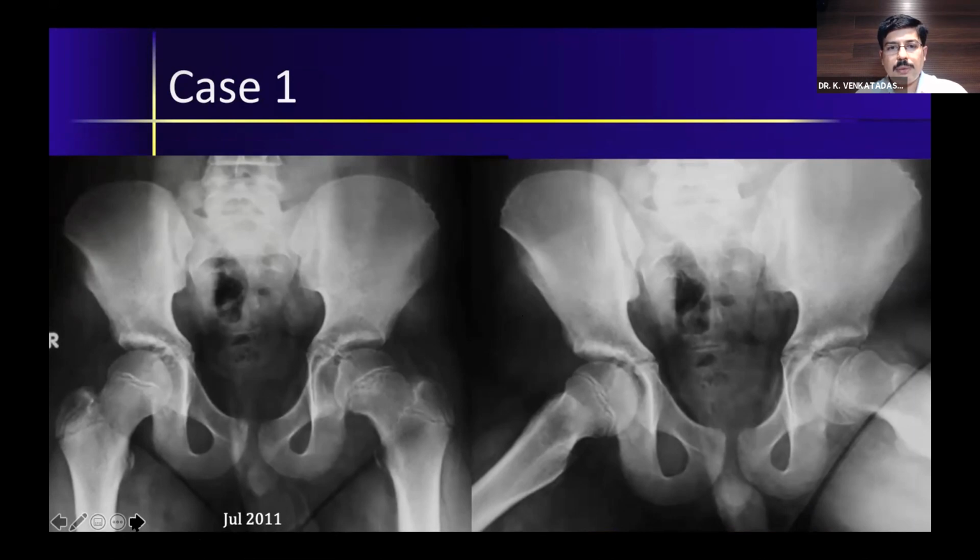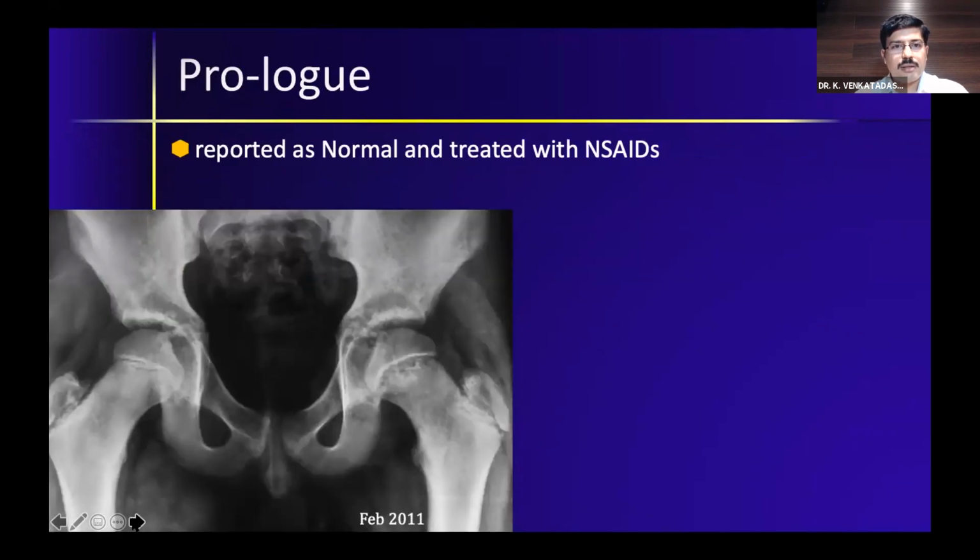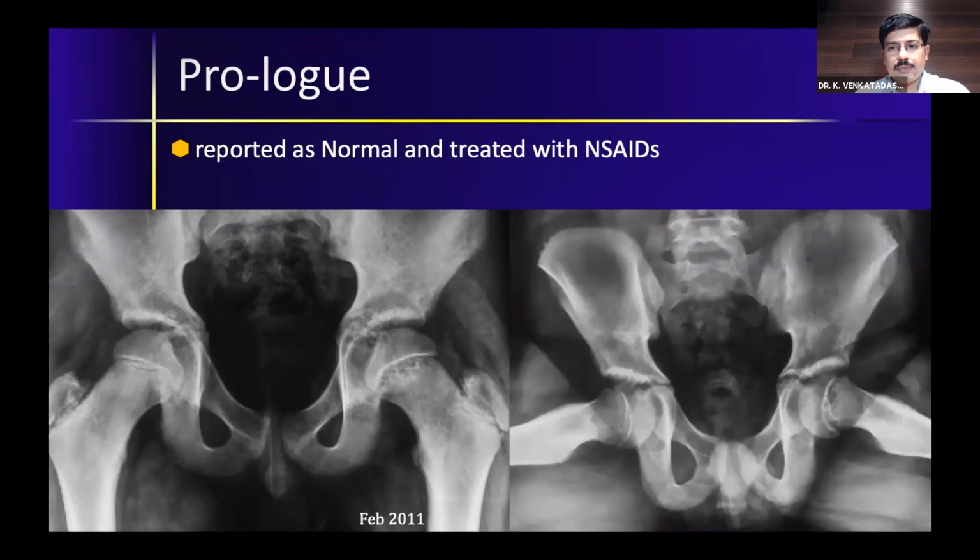This is actually how the patient presented to me, but you should know the story of what happened before this. This was the first X-ray when the child had pain in the left hip. He saw an orthopedic surgeon, and the X-ray was reported as normal by the radiologist in the scan center, and the child was sent back with NSAIDs. Surprisingly, the lateral view was also taken at the same time, but the slip was so subtle and it was missed completely.